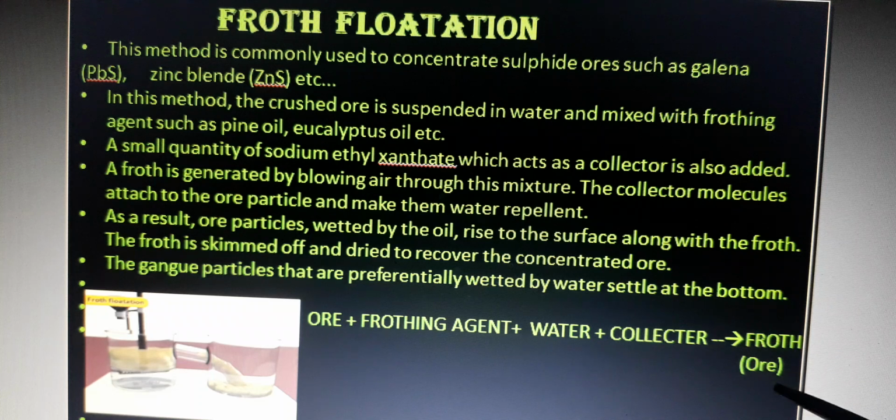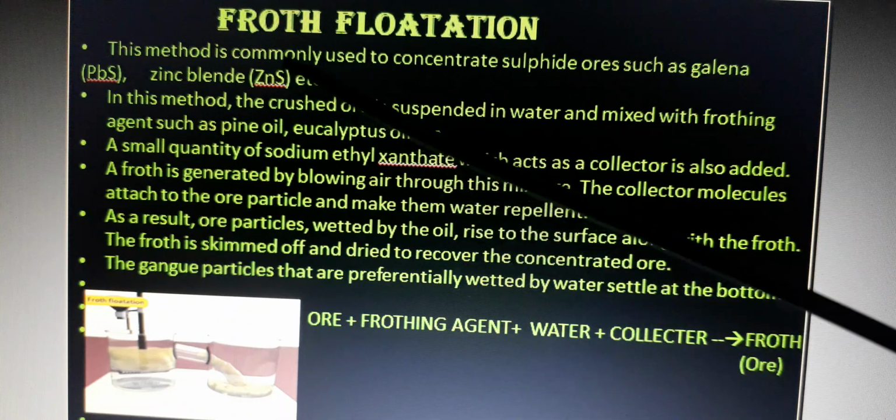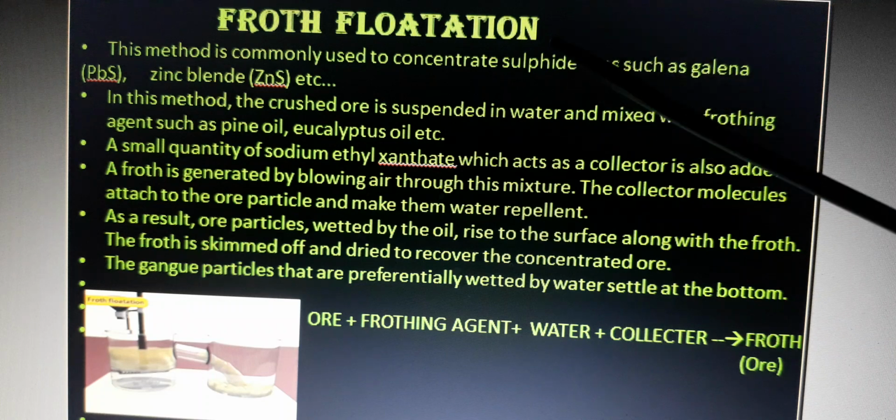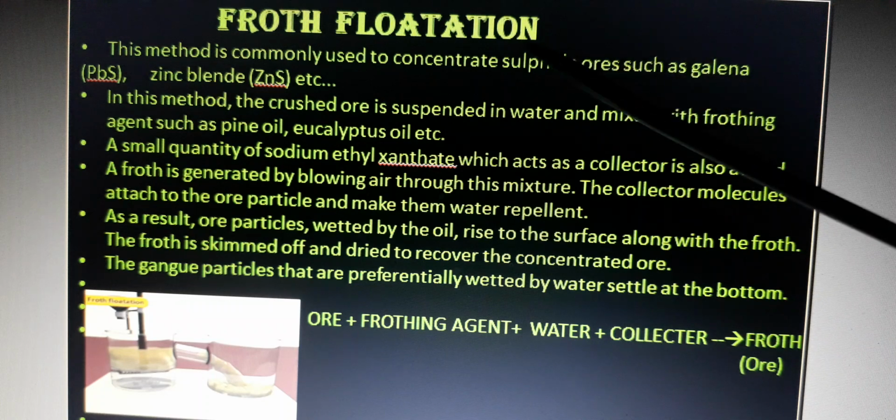The froth contains ore particles, and gangue particles settle down at the bottom. This is the concept of the froth flotation process. This method is applicable to sulfide ores. That is an important question.